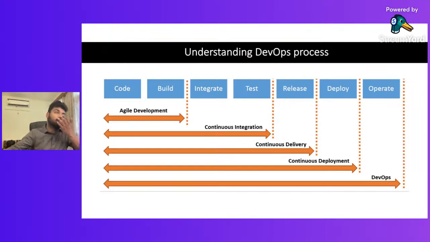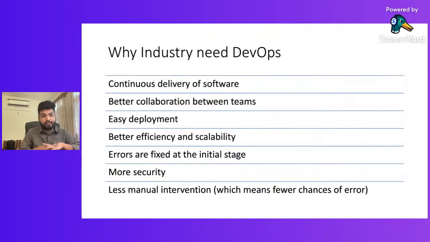Now let's talk about why industry needs DevOps. We talked about what is DevOps, why DevOps started, what work the development team does, and what work the operational team does. We talked about how industries are adapting DevOps, and what impact the DevOps culture has on the industry. Let's talk about why industry needs DevOps.